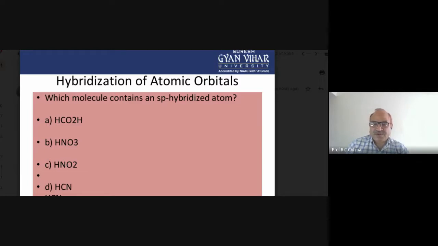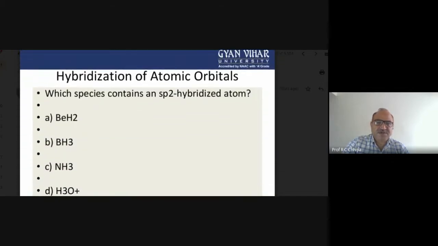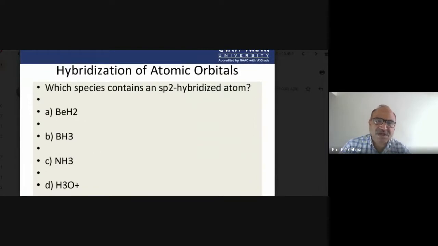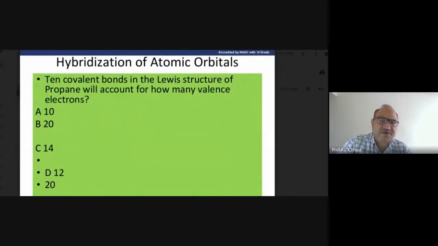In the higher classes, you can say the transition metal ions have different properties and characteristics, and so hybridization itself is one of the important concerns. Here we have sp hybridized atomic orbitals, and here also sp2 type of hybridization.